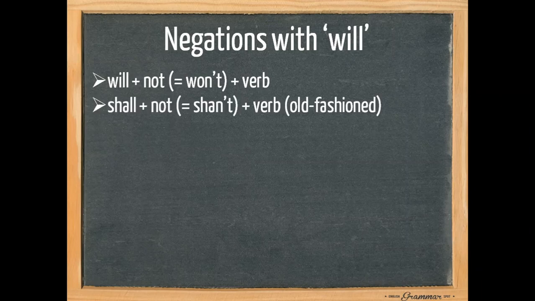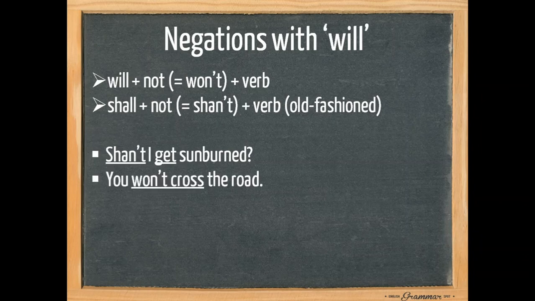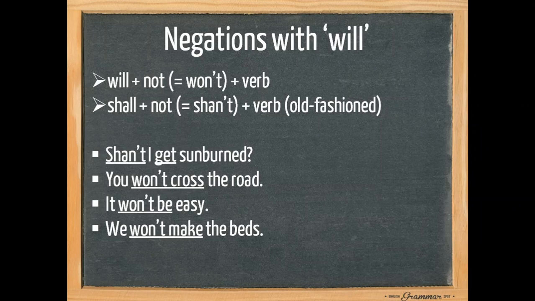Shall plus not becomes shan't, and the base form of the verb. But this form is very old-fashioned, but I thought it would be fun to put it in anyway. Shan't I get sunburned? It's quite Victorian. You won't cross the road. It won't be easy. We won't make the beds. And they won't need a passport.